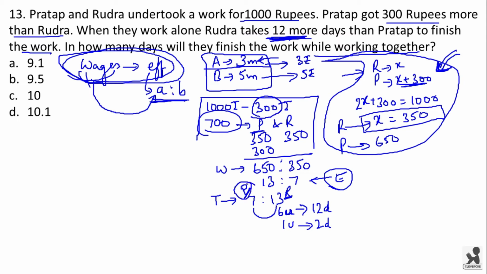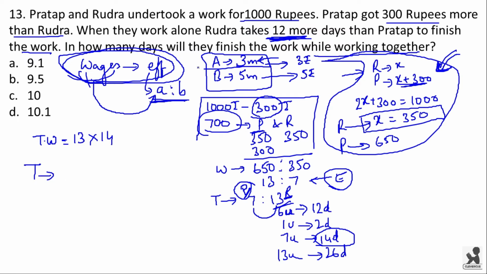Then time taken by Pratap will be 7 units, that is 14 days, and time taken by Rudra is 13 units, which is 26 days. Now let us see what is the total work. Total work will be the efficiency of any one person. Let us take the efficiency of Pratap, that is 13, into the number of days taken by him to complete the work, that is 14. Time taken by both of them while working together will be total work divided by combined efficiency,